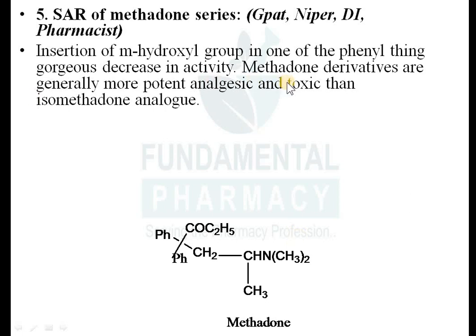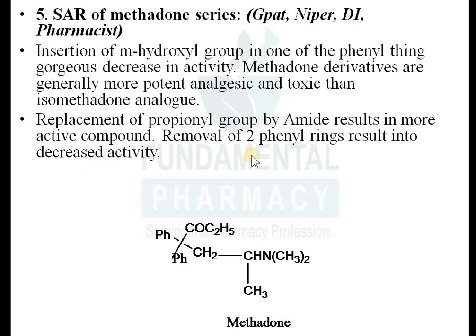Methadone derivatives are generally more potent analgesic and toxic than isomethadone derivatives. This is one, not that important here. Replacement of the propenyl group by amide results in a more active compound. Removal of 2 phenyl rings results in decreased activity. If you remove this phenyl ring from here, that will decrease the activity. This will be the methadone series.